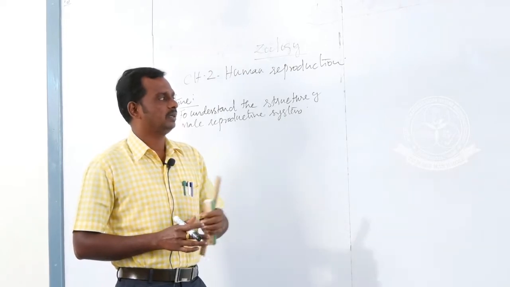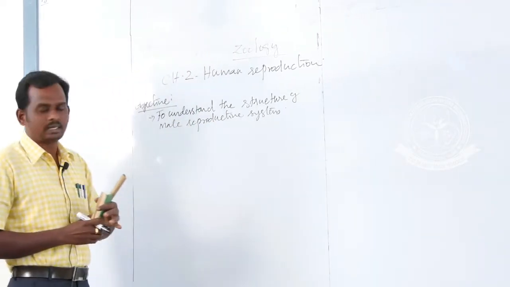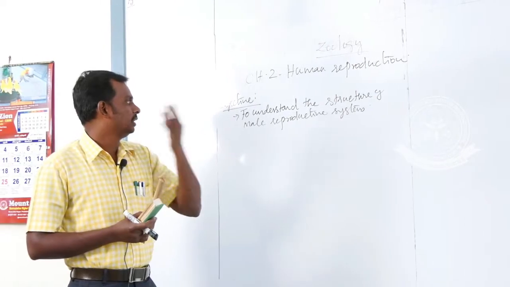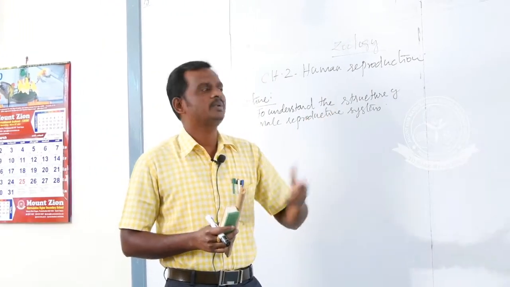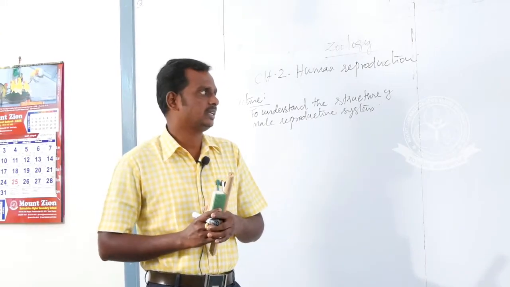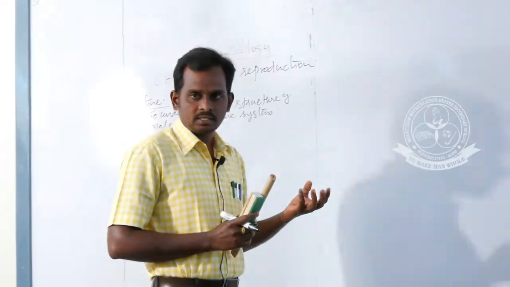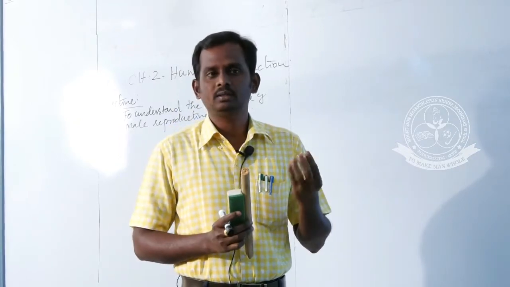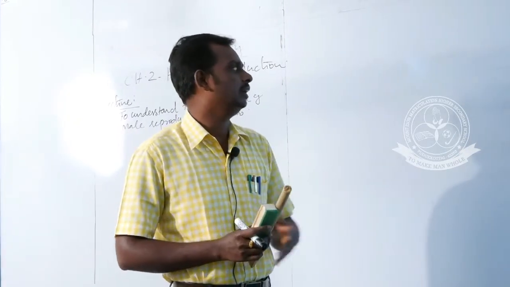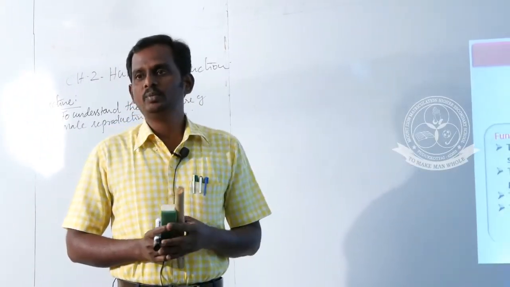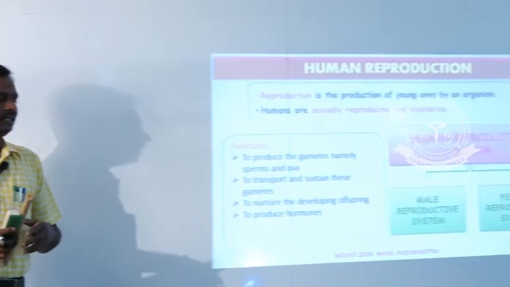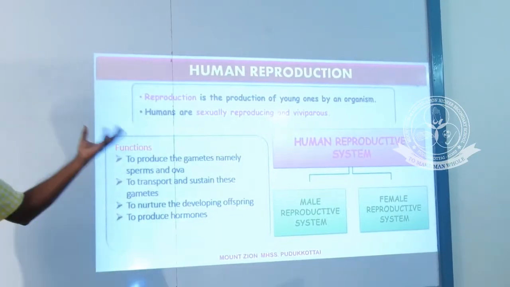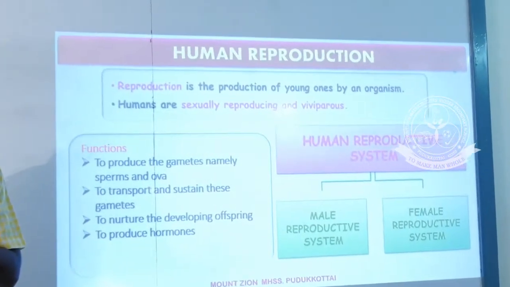The first important thing in this class is to understand the structure of the male reproductive system. So what is meant by reproduction? Reproduction is nothing but the process of production of young ones. This is called reproduction. Humans are sexually reproducing and viviparous organisms.